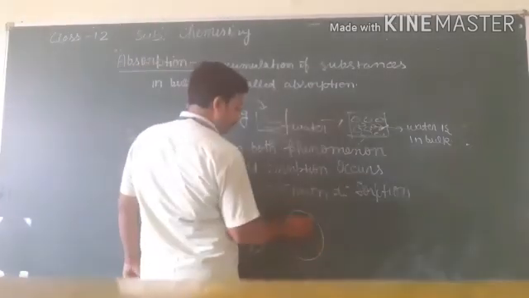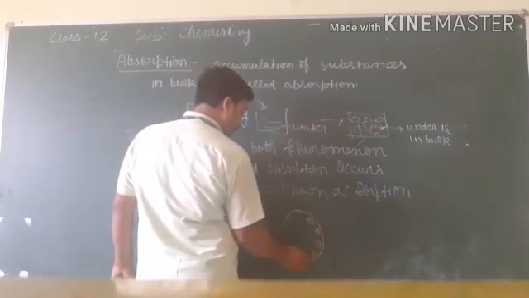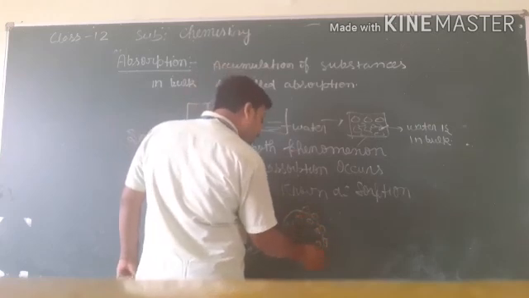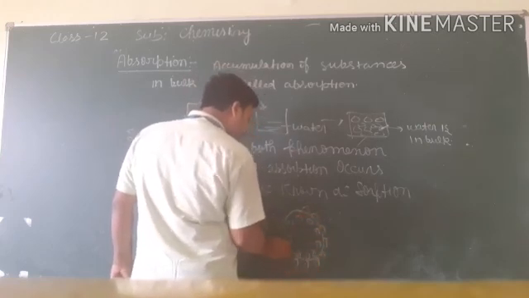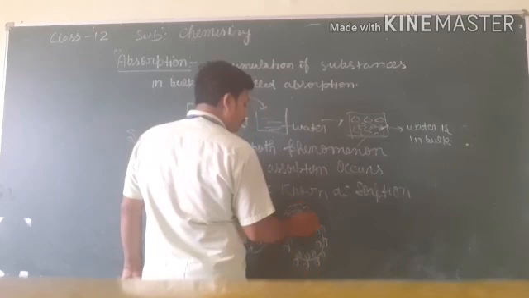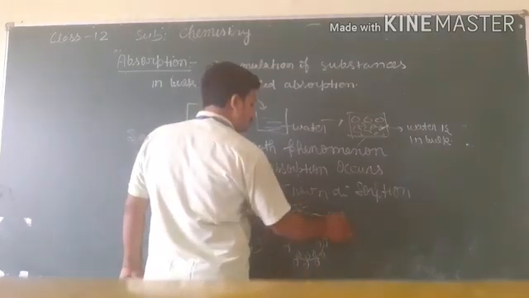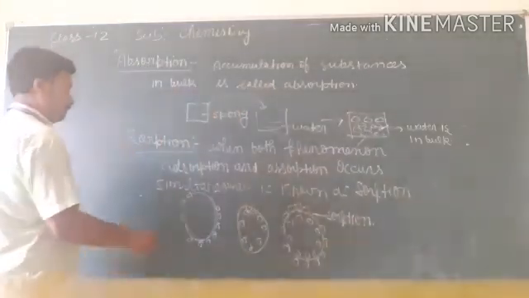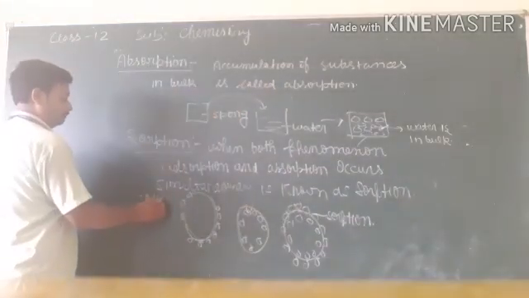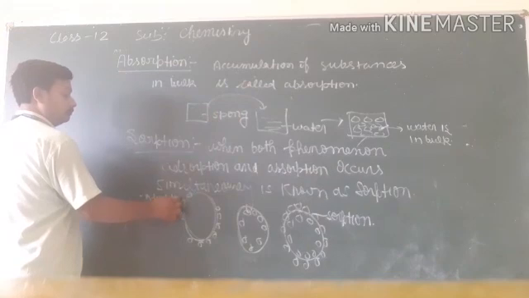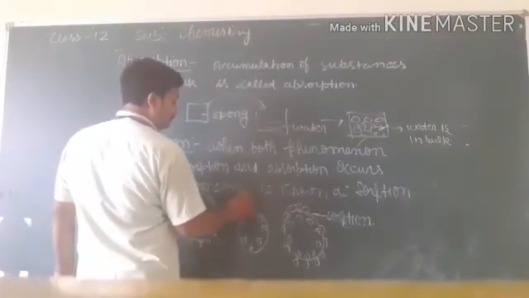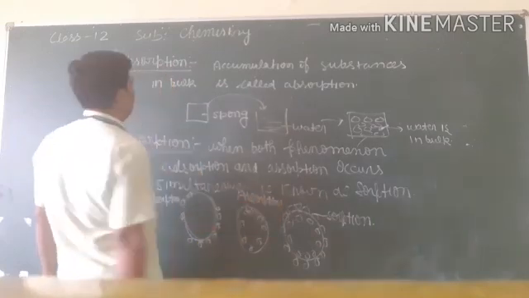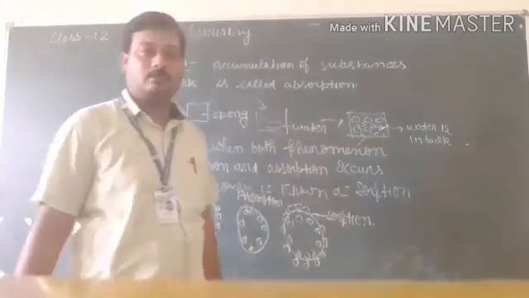And present in both places, this is called sorption. So, adsorption, absorption, and the last one is sorption. Okay.